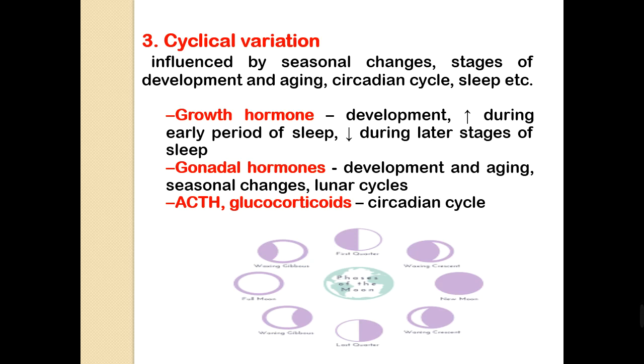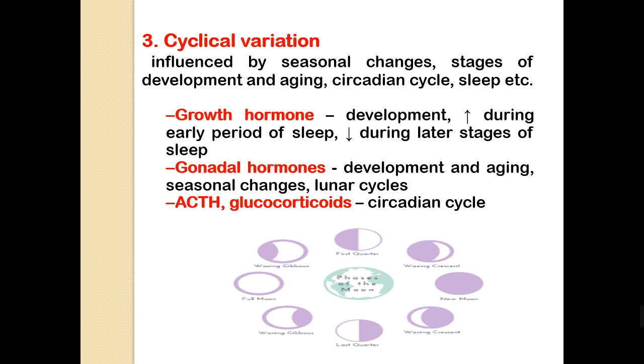Another example is the gonadal hormones, which are responsible for development of the secondary characteristics and the reproductive function. They are affected by aging, seasonal changes, and lunar cycles.